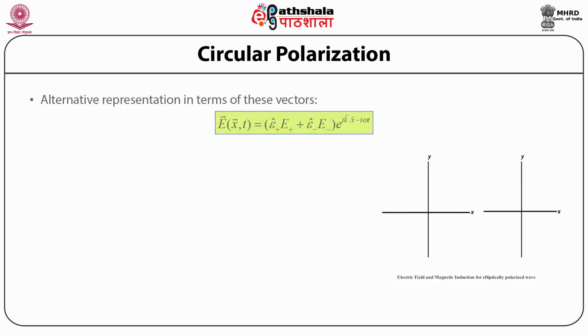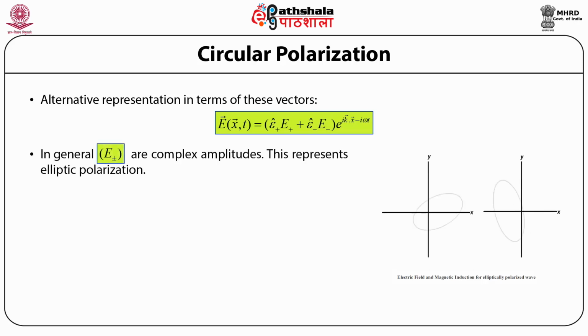So we can now write down the alternate representation in terms of these vectors, that is, using these complex orthogonal unit vectors we can again rewrite the expression for the resultant electric field vector, which is given by vector E as a function of position vector x and time t is equal to (ε+ times E+ plus ε− times E−) times exponential to the power iota times wave vector k dot position vector x minus iota times omega times time t.